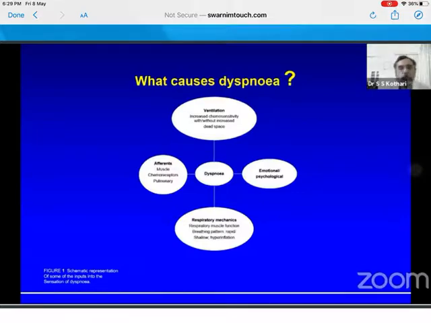J receptors. It is also pre-capillary. It could be because of a slight hypoxia from a right to left ASD shunt. So functionally, the body looks at dyspnea from various mechanisms: by ventilation, efferents from skeletal muscles, efferents within the lungs, emotional and central. So any of this could cause dyspnea.